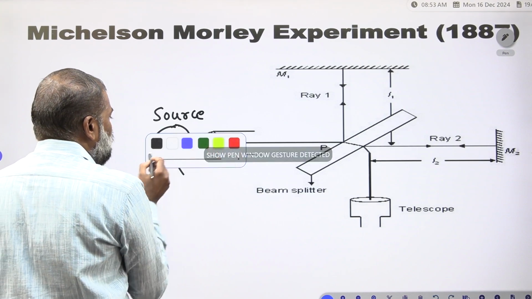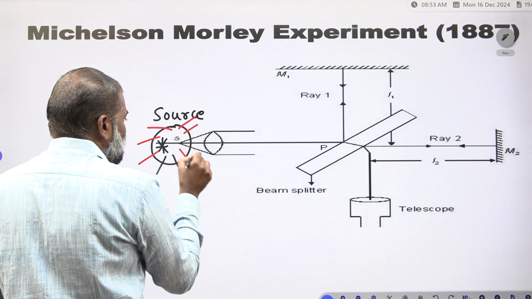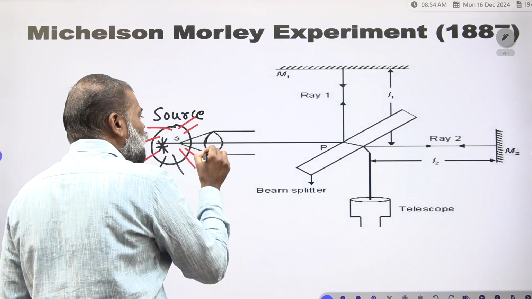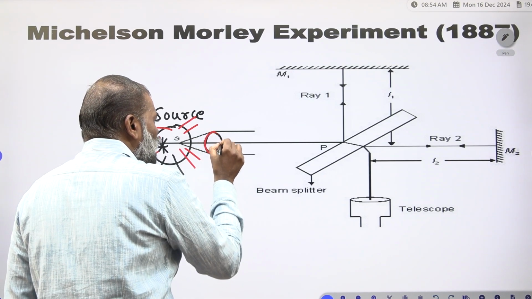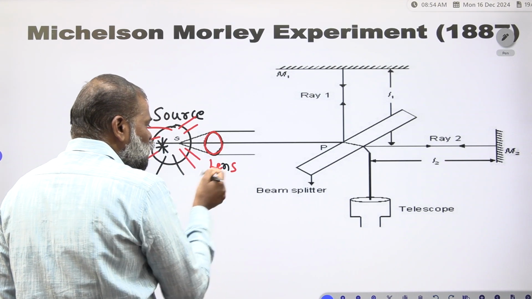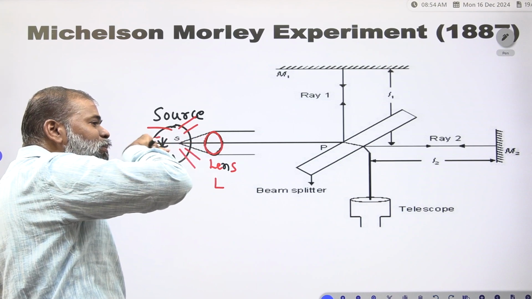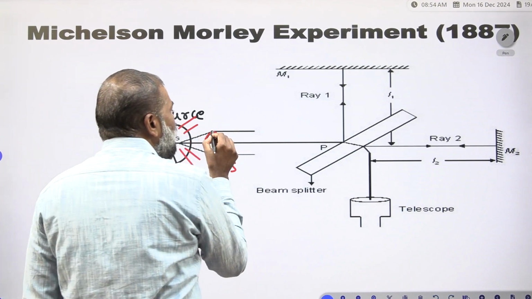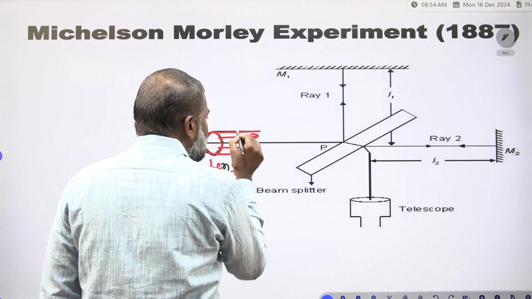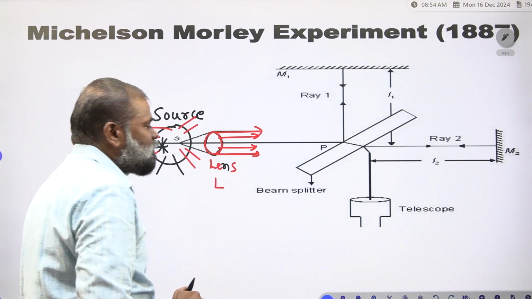Now from this source, light is illuminating. To render this light, you have to keep one convex lens. This is the convex lens, that is L. The particles are going in all directions, so to make it a parallel beam, we have to keep one lens. That lens is the convex lens.